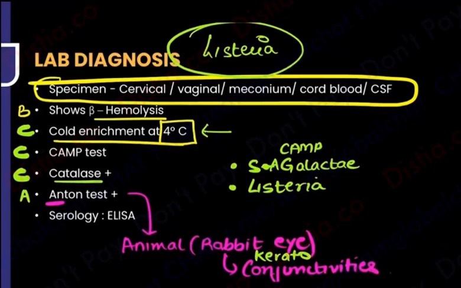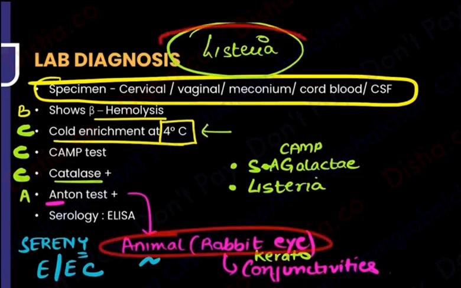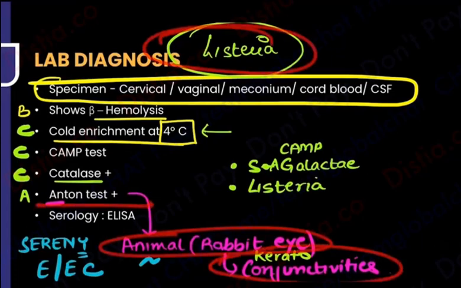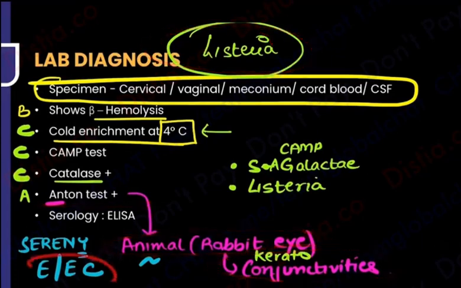Is this similar to what you have studied, or maybe will study in the future? You are also going to study something known as the Sereny test. Sereny test is done for enteroinvasive E. coli. Enteroinvasive E. coli shows you the Sereny test. There also it is the same: you inject into the rabbit's eye and you get keratoconjunctivitis. So remember, some animal's eye you will take, you inject Listeria and get keratoconjunctivitis, that is known as the antigen test. If you inject enteroinvasive E. coli and get keratoconjunctivitis, that is the Sereny test, the eye one.